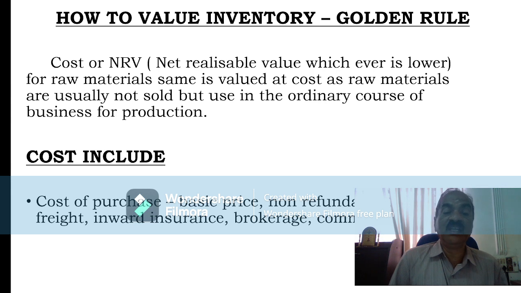Then freight inward, insurance. If your material is insured, you will have to pay insurance premium to avoid the risk in transit. Insurance is the usual pattern. Company will usually insure the material. Then inward freight, brokerage, commission, etc. must also be considered in the cost of purchase.